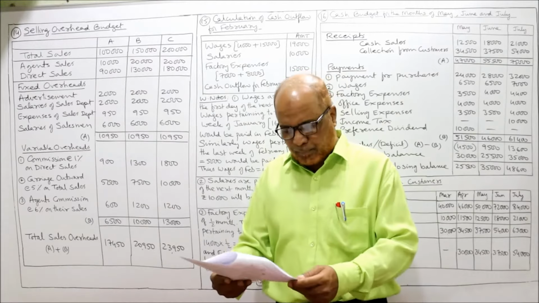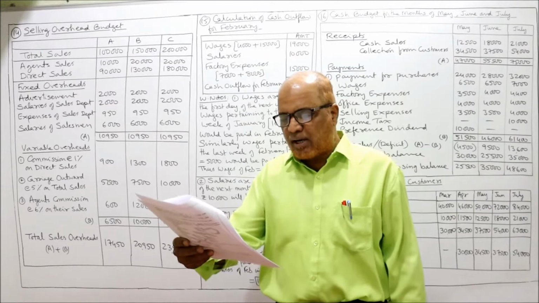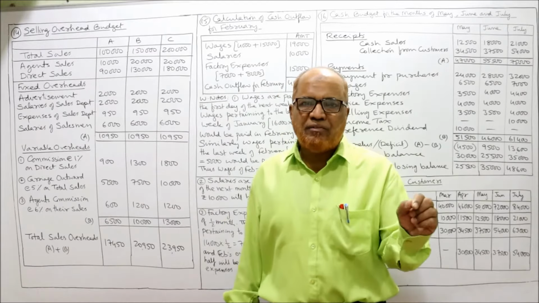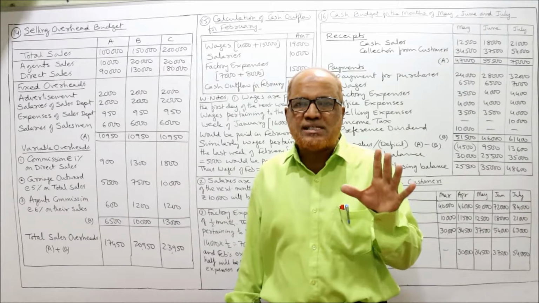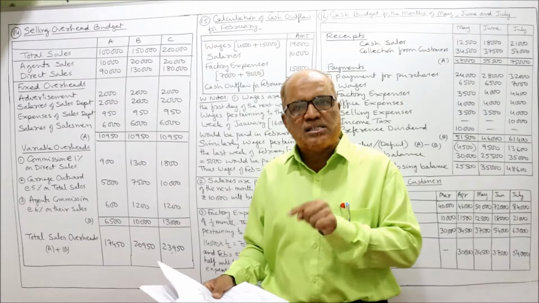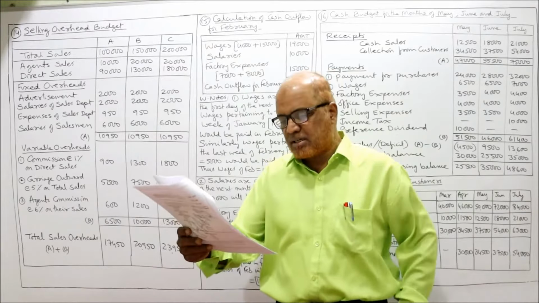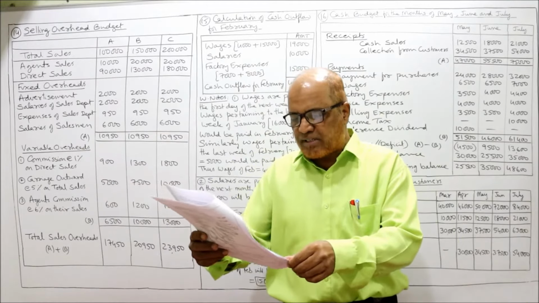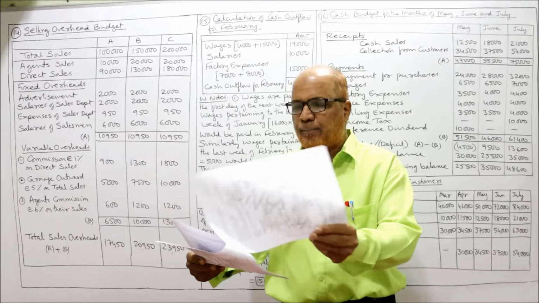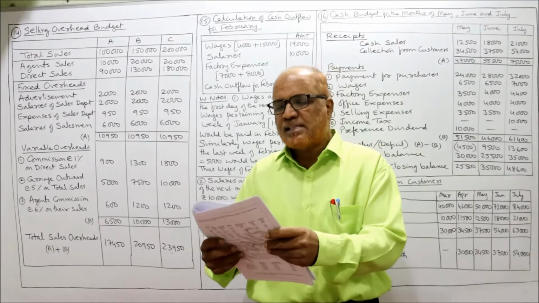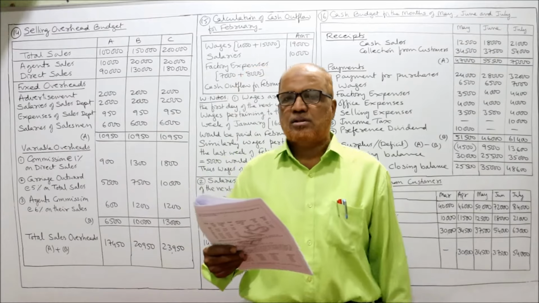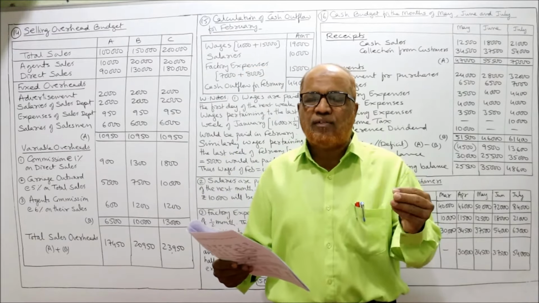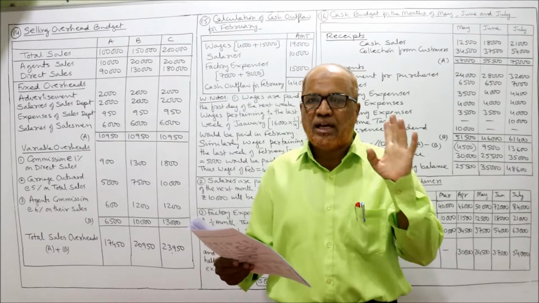Now, 14th problem. Following information is given about a concern. You are required to prepare selling overhead budget. Already in the previous video, we have solved one problem on selling overhead budget. Again, a similar problem. Advertisement 2000, salaries of sales department 2000, expenses of sales department fixed 950, and salesman remuneration salary 6000. These 4 items are given as fixed. That means whatever the level of activity, the selling overhead will remain the same.